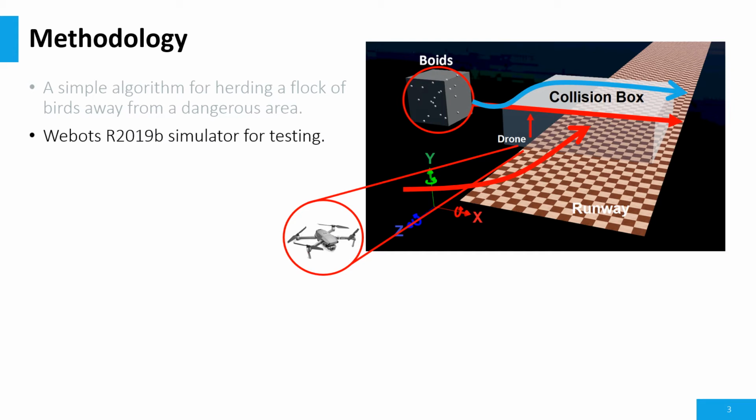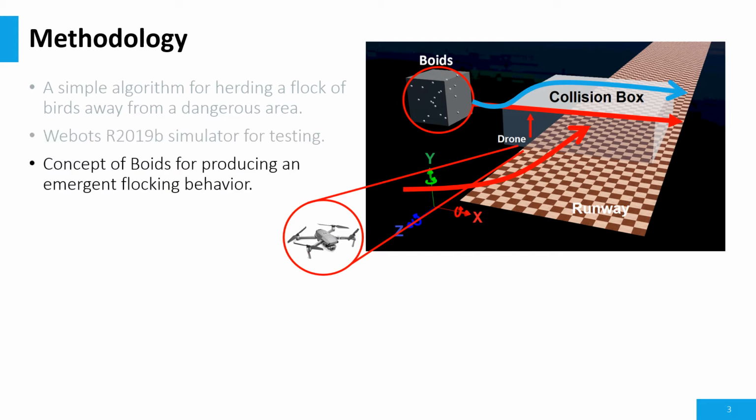We use VBot's 2019 simulation environment for testing the herding scenario, and we also implemented the concept of boids, originally introduced by Reynolds, and added goal-oriented flight and obstacle avoidance behavior, as well as random noises to it.